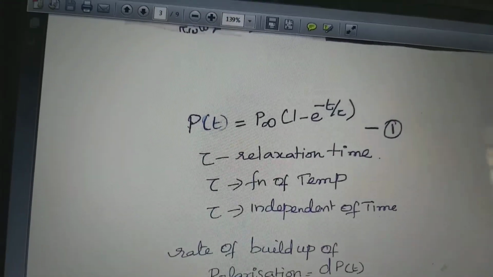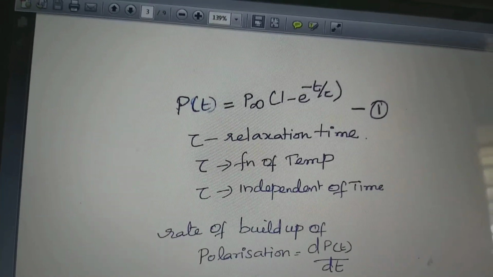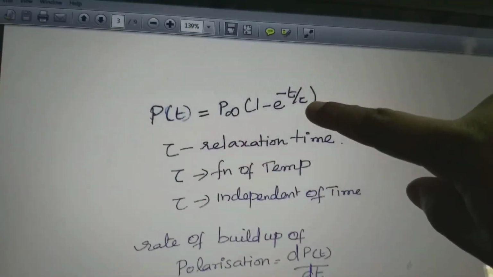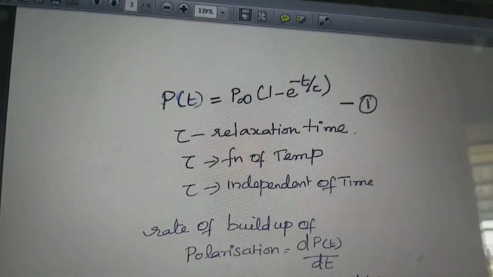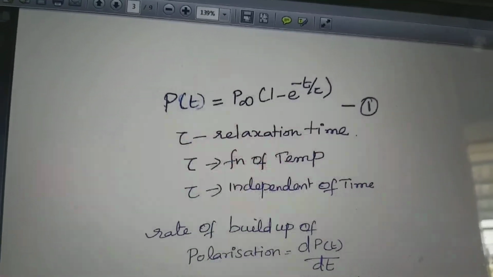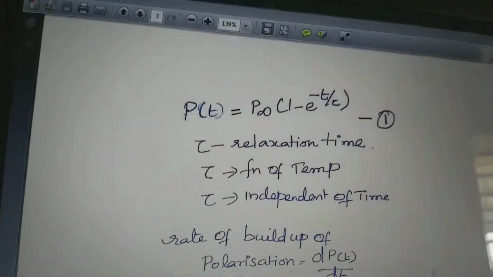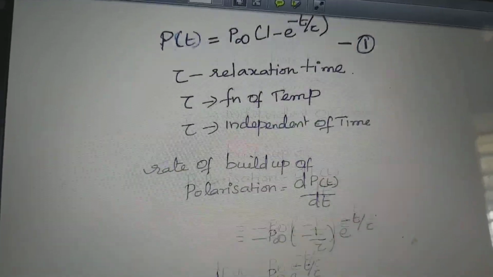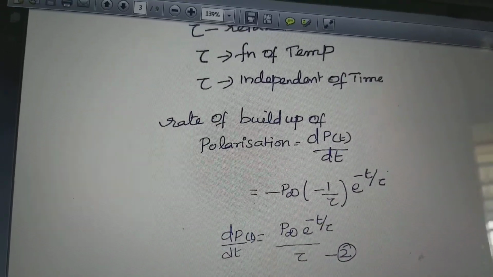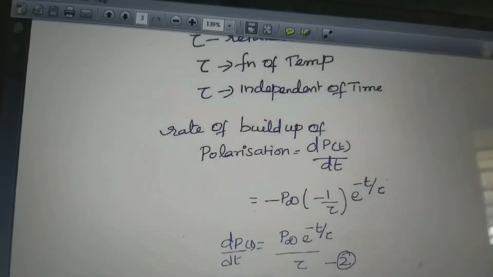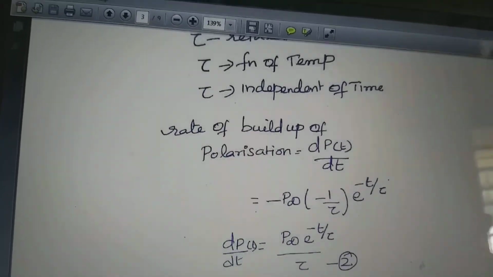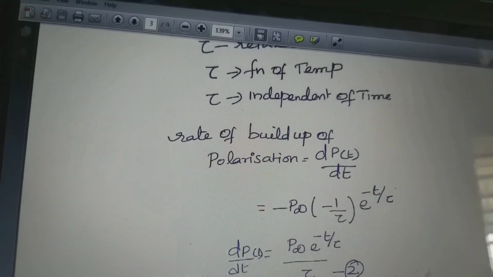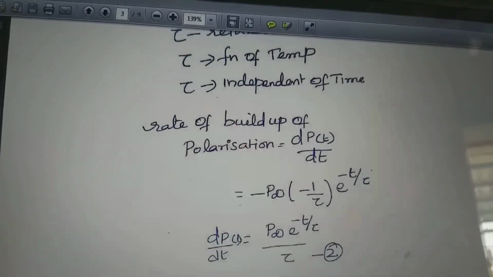So P of t is equal to P infinity into 1 minus e power minus t by tau. This tau is independent of time. It is a function of temperature. Tau is the relaxation time. It is independent of time and a function of temperature. The rate of buildup of polarization: when we apply voltage on the dielectric material, it will get polarization after some time. It will take some time to build up the polarization.